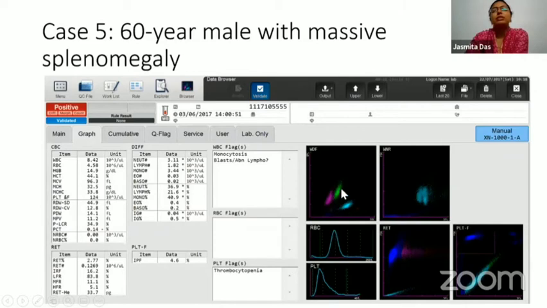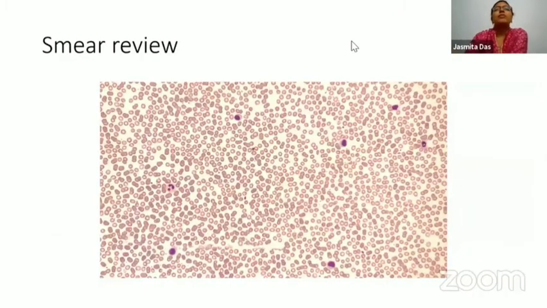So you are able to see this green cluster here, which represents the monocytes. Now, in this case, this flag of monocytosis was there, blast abnormal lymphos was there, so the smear was reviewed. This is one of the examples where you would do a smear review just to check the flagged parameters. So this monocytosis triggered the peripheral smear evaluation. And this was the smear review. When you look at this particular smear review, you see 2 neutrophils and you see these 5 lymphoid cells. So there are no monocytes as such in this field.